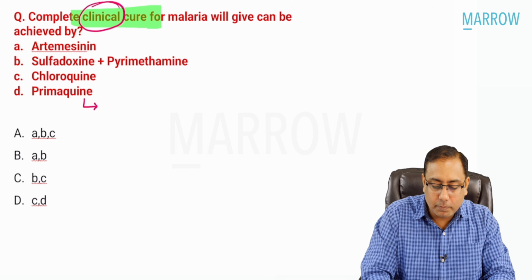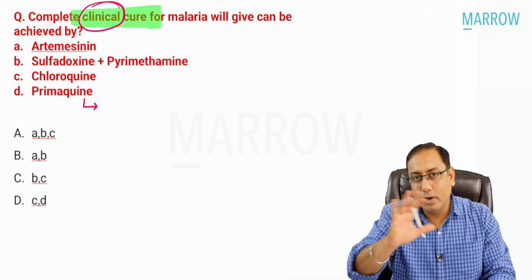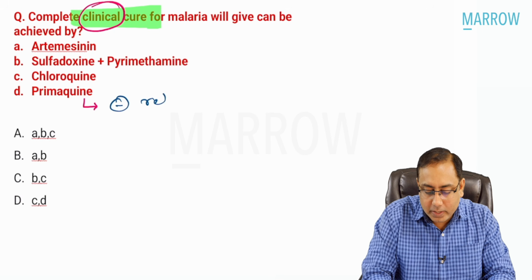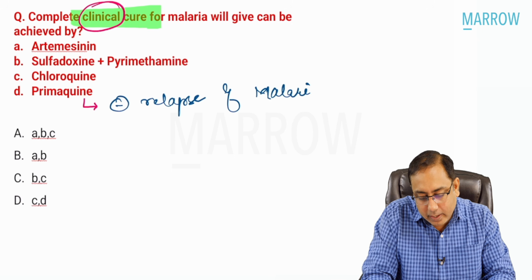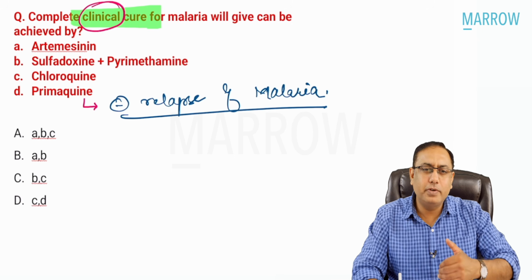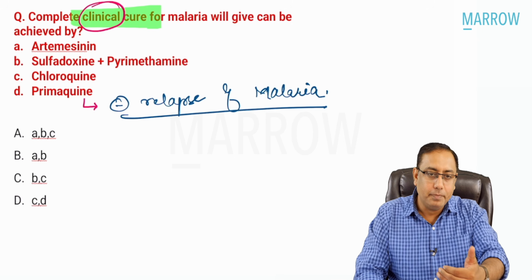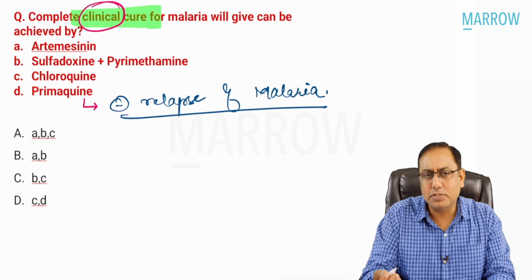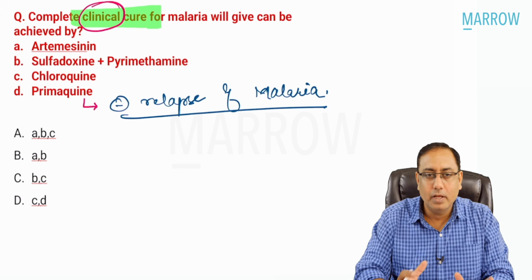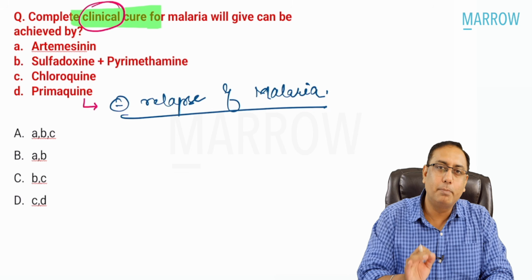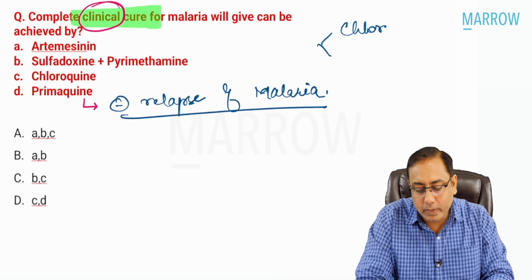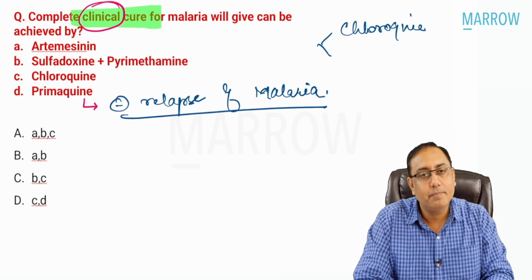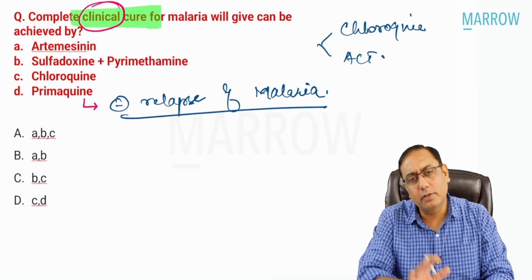Primaquine is given for a longer period. It prevents the relapse of malaria, and it prevents the future recurrence of malaria. So if you want to give a single best answer, the clinical cure is mainly due to 2 drugs: chloroquine if you talk about Vivax, and ACT if you talk about falciparum.